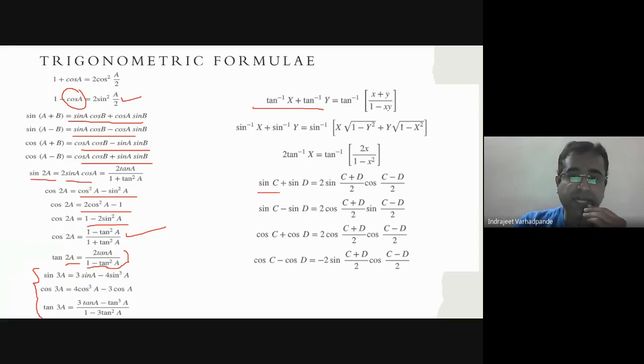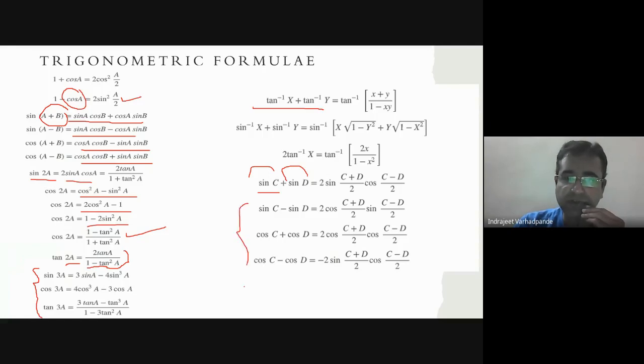Sin C plus sin D. This is addition, right? This is the sum of angles. Here it is addition of two different trigonometric angles. Sin C plus sin D is 2 sin C plus D by 2, cos C minus D by 2, right?